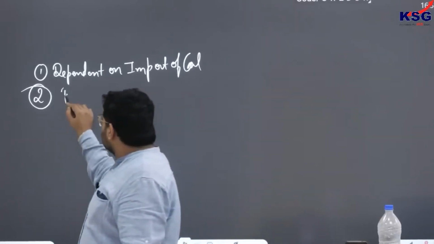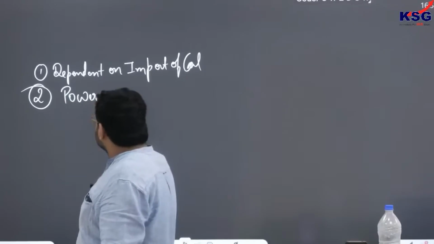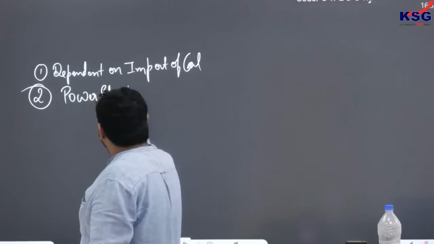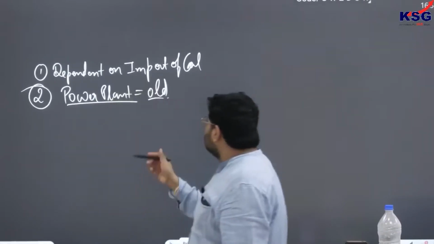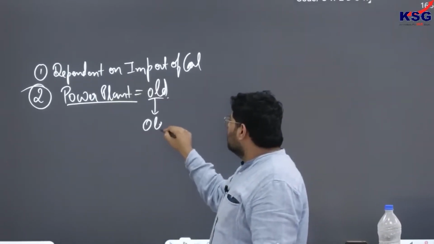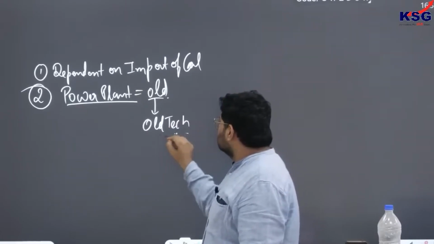If you look at all our thermal power plants, they are old. Old means they are using old technologies to produce power.